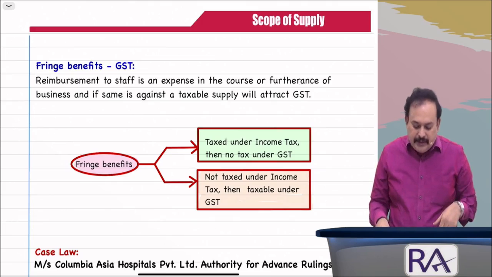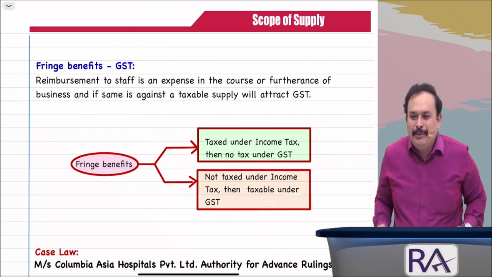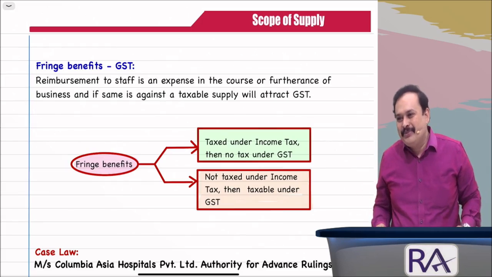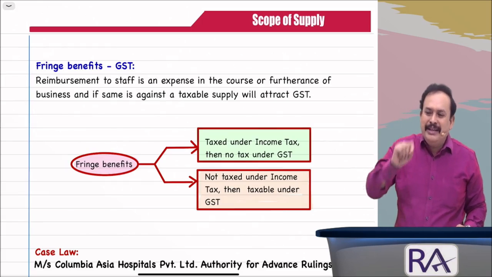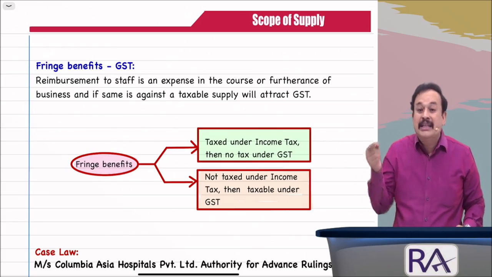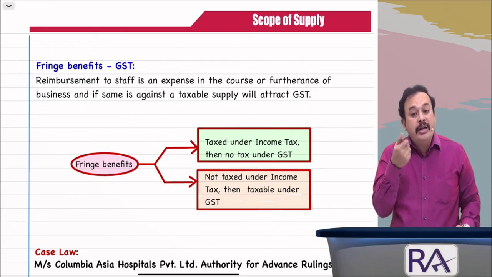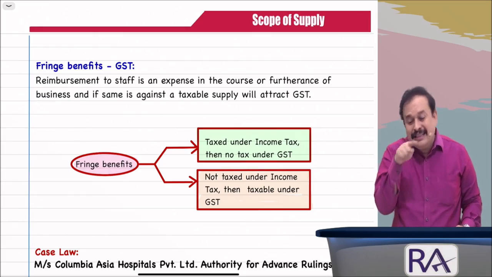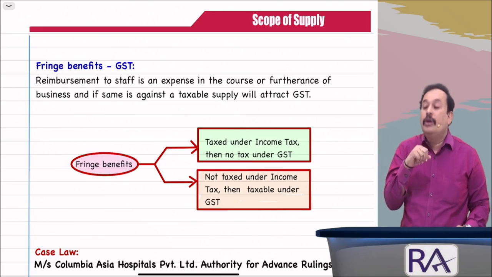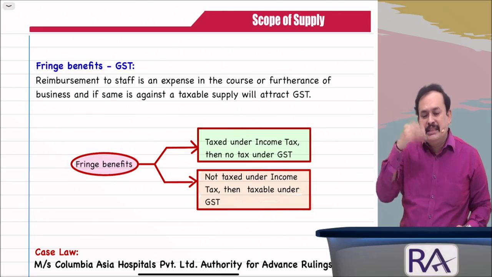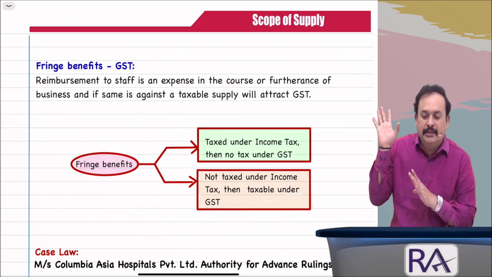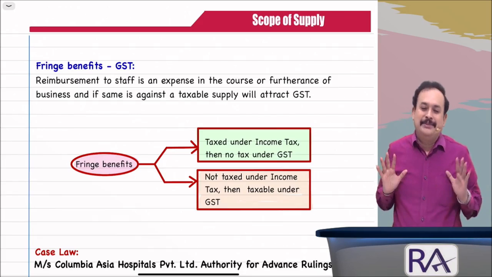Sir, what is fringe benefit actually? Tell me. Benefits provided by employer to the employee. Correct, sir? If the benefits provided by the employer to the employee are on a monetary basis, money basis, it generally comes under income tax, under the head perquisites. Yes or no? Under the head perquisites, these monetary benefits are taxed under the Income Tax Act; under GST law, we are not going to tax.